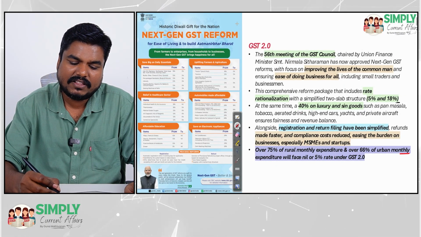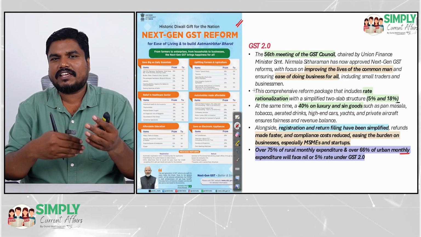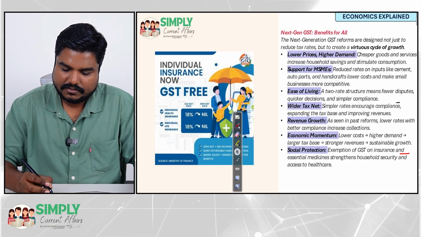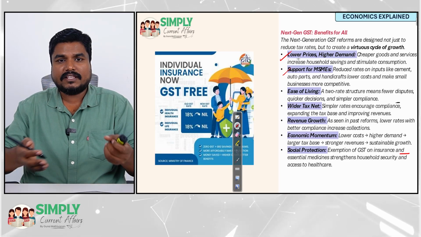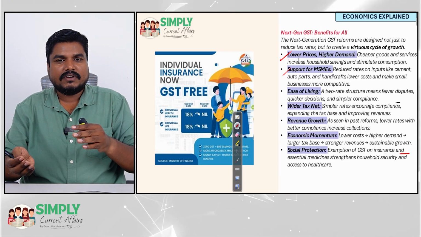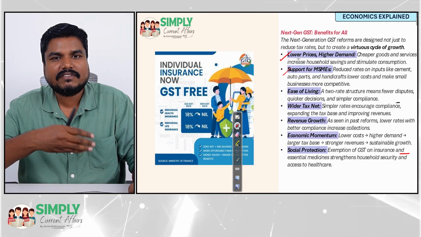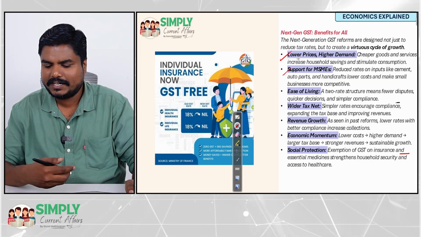But before that, see, I have given this slide. You need not memorize the tax slabs which come under 5%. Just for your curiosity I have given. Right? So what are the benefits? Lower prices, higher demand, support for MSME. This reform is going to help the MSMEs because a lot of items will come under the 5% category, so the input cost for the MSMEs will reduce. MSMEs can produce products at a cheaper price, they will become competitive, right?